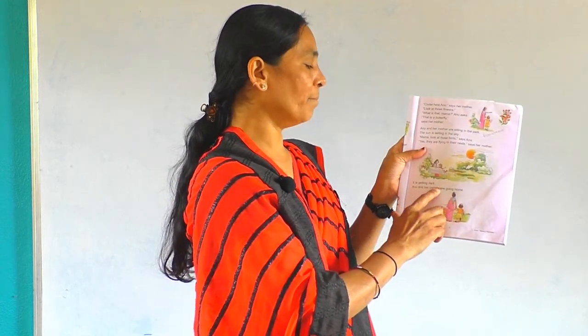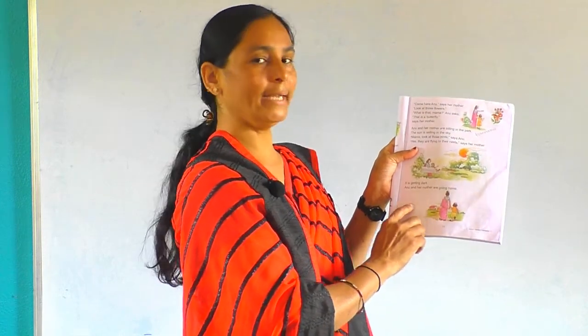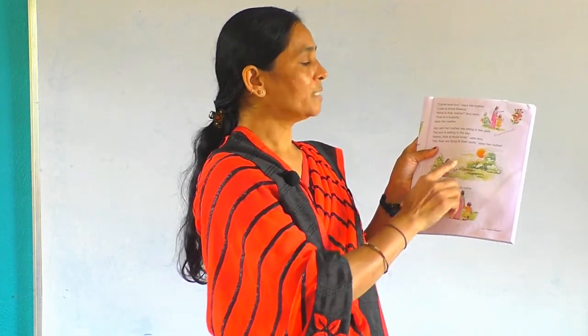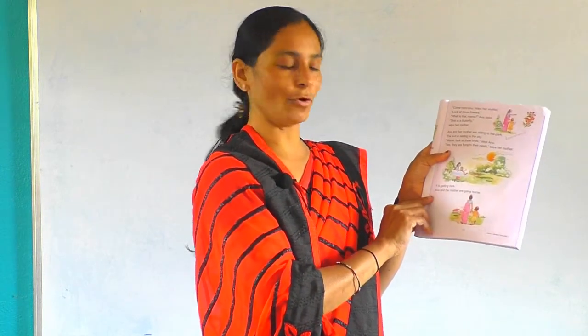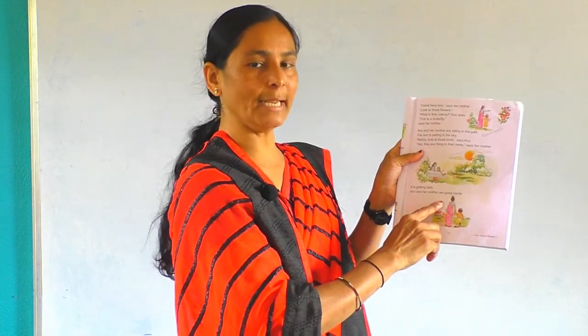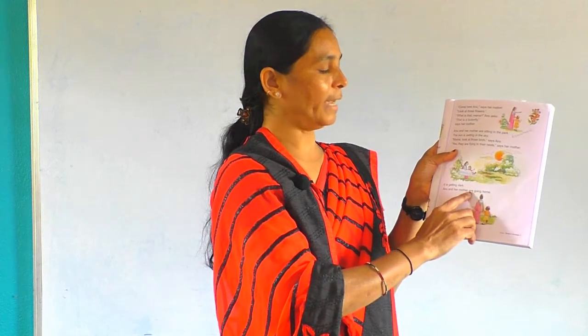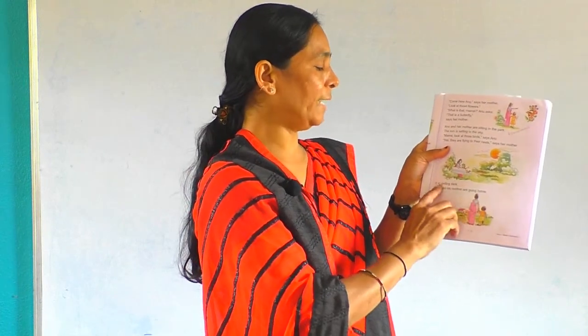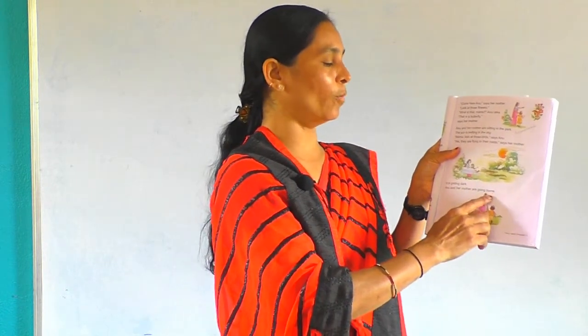Anu and her mother are going home. Now it is getting dark. The sun sets and they are late for home. Anu and her mother says, it is getting late. Shall we go home? Now they are going home. It is getting dark. Anu and her mother are going home.